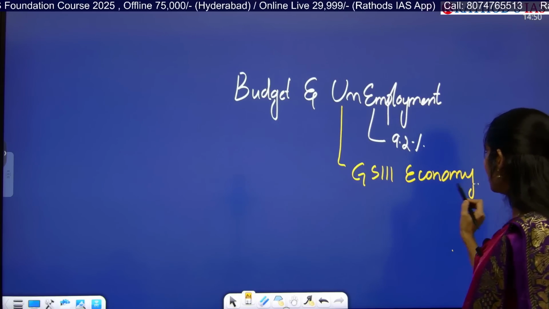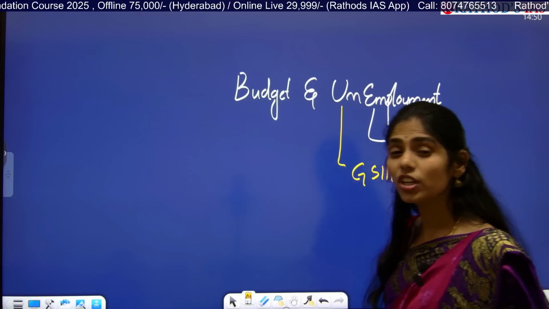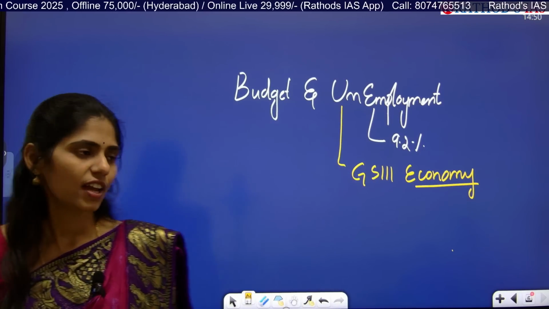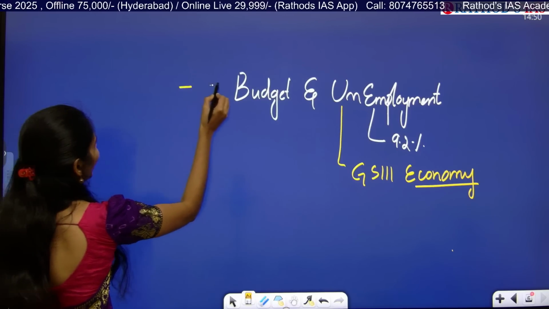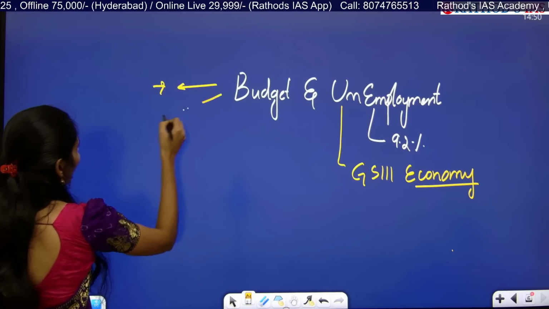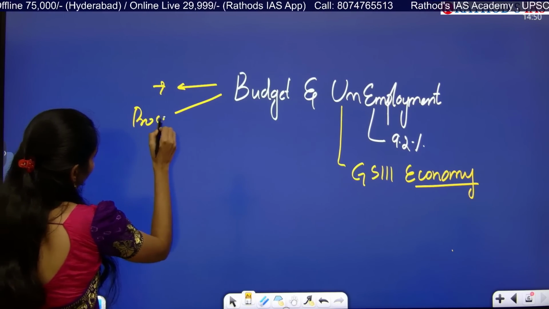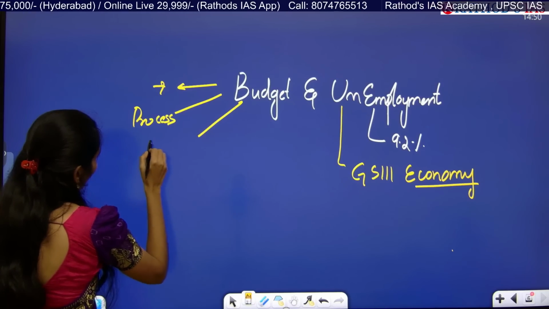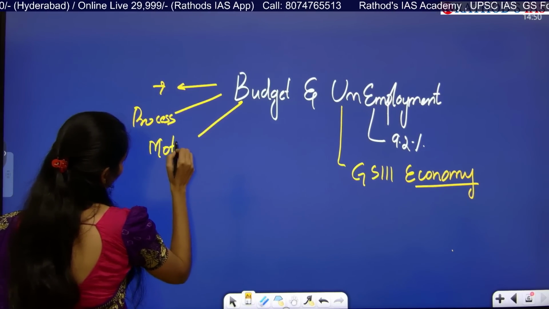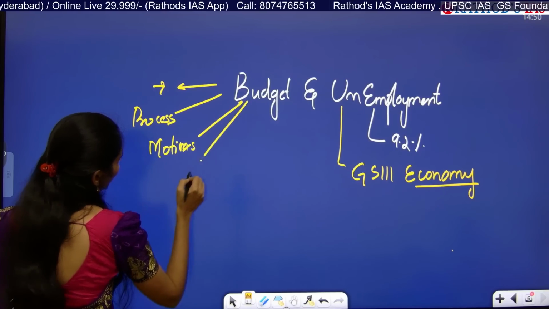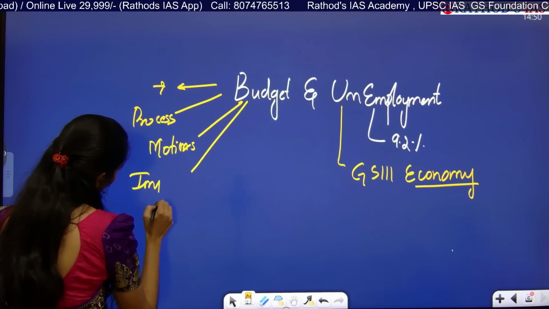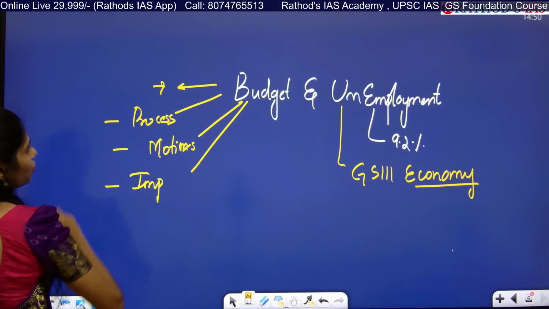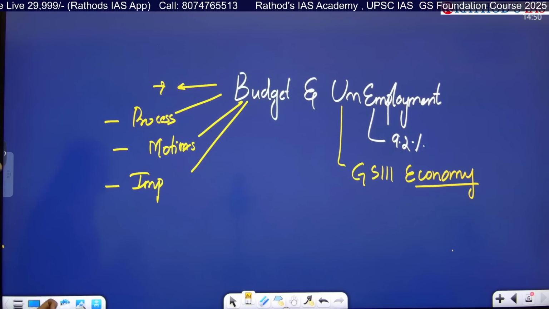First, let me give you some basic idea regarding which things you have to revise. The first one is you have to understand what this budget is and what the process of passing this budget is, which are the 3 important motions involved, and what the importance of the budget is. All these 4 things are very important from the budget point of view.